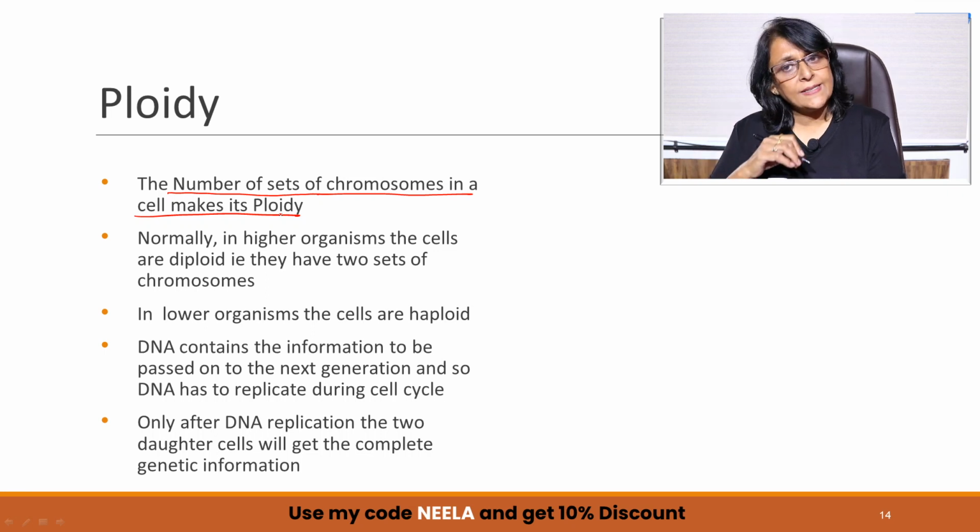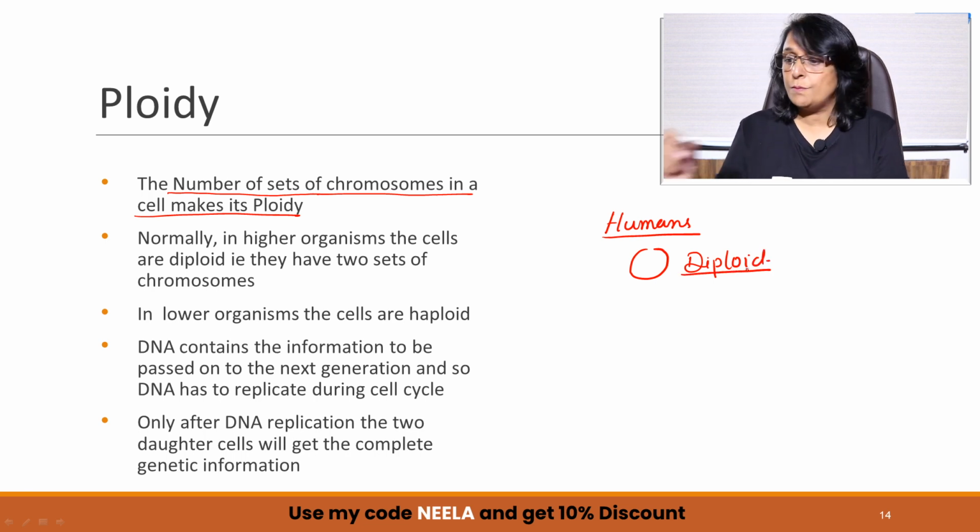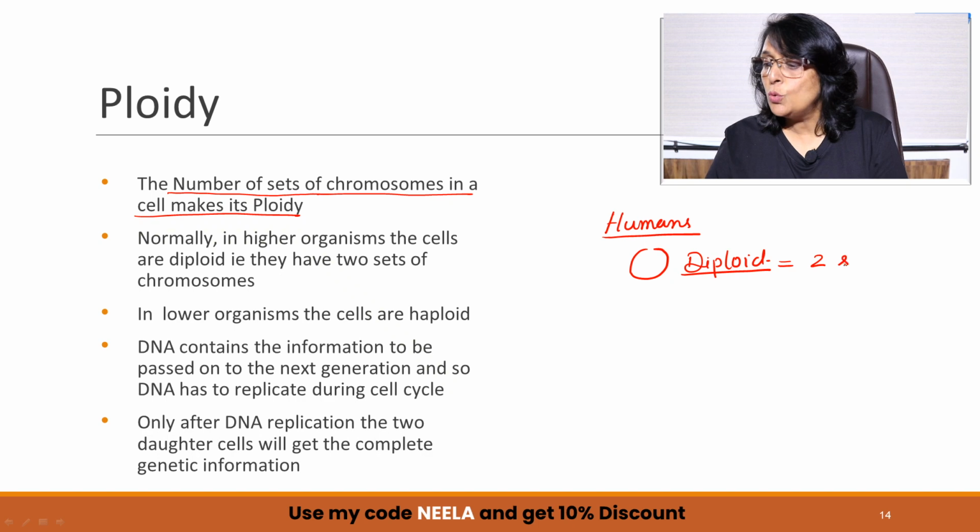Let us take our example. In humans, our cells are diploid. What does it mean? According to the definition, it means we have two sets of chromosomes.